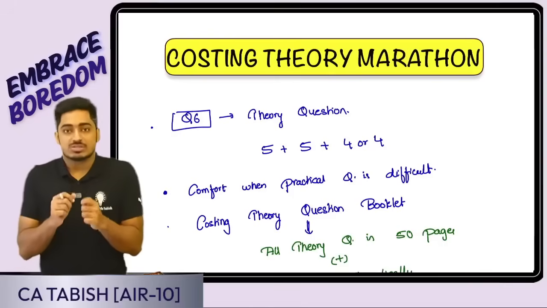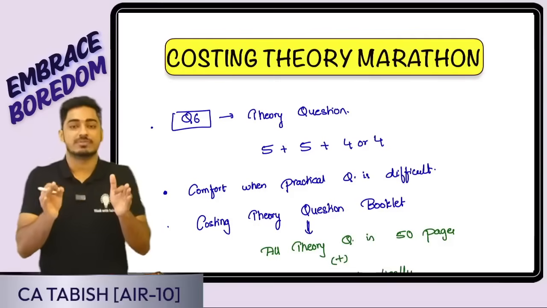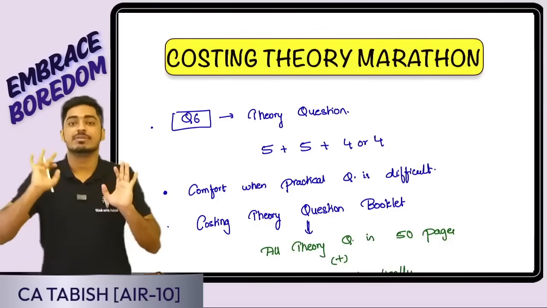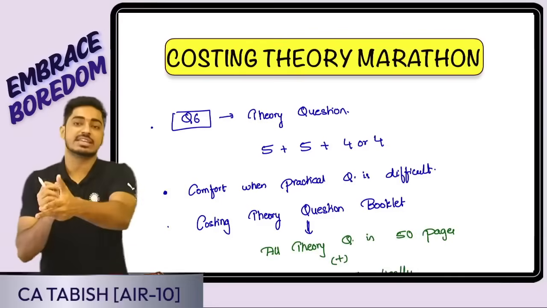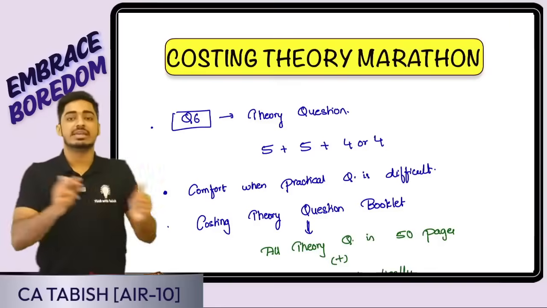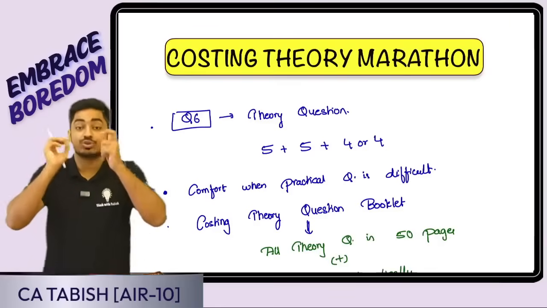Why? Because if any practical question from question 2 to 5 is difficult, we will not have any buffer. But if we study theory and go, even if any practical question is difficult, we know we can attempt theory and let go of that practical question. So that is going to be the right way.